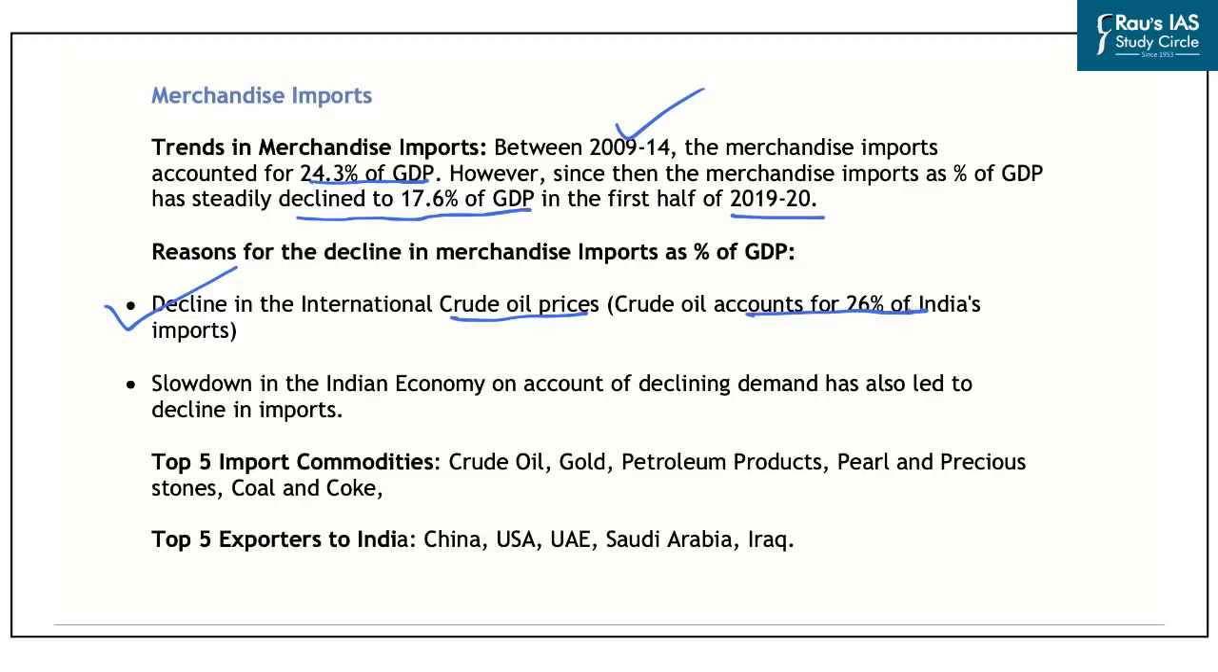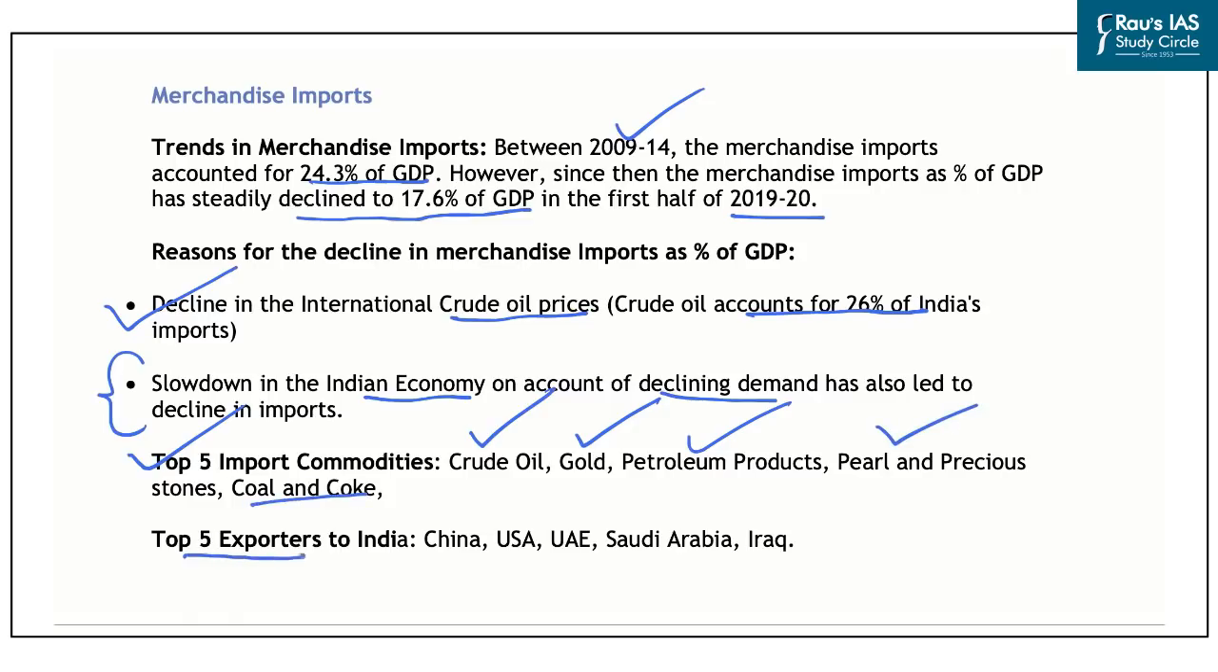Secondly, we note that there has been a slowdown in the Indian economy, and that has been because of declining demand. And as the demand has been declining and as there has been a slowdown in the Indian economy, it has also led to a decline in the imports. However, even then, the merchandise imports are more as compared to the merchandise exports. So this brings us to the top 5 import commodities for India. First, as you might all be knowing, is crude oil. Second is gold. Third are the petroleum products. Then it's the pearls and the precious stones, and coal and coke.